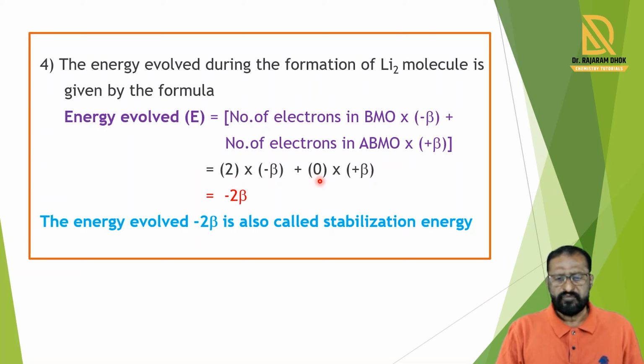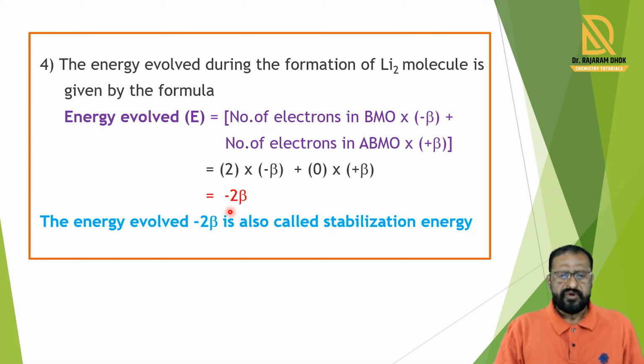In antibonding molecular orbitals, there is not any electron. So we write 0 into plus beta. By calculation, we get the value minus 2 beta. So minus 2 beta is the energy evolved in the Li2 molecule, and this is the stabilization energy for the Li2 molecule. And we say that this Li2 molecule is stable because it evolves minus 2 beta energy.